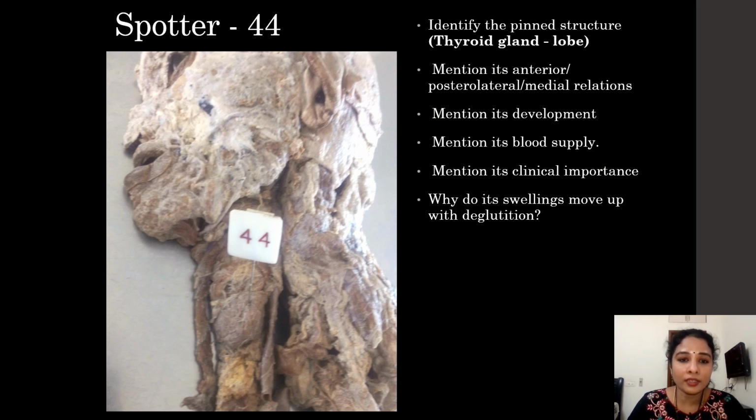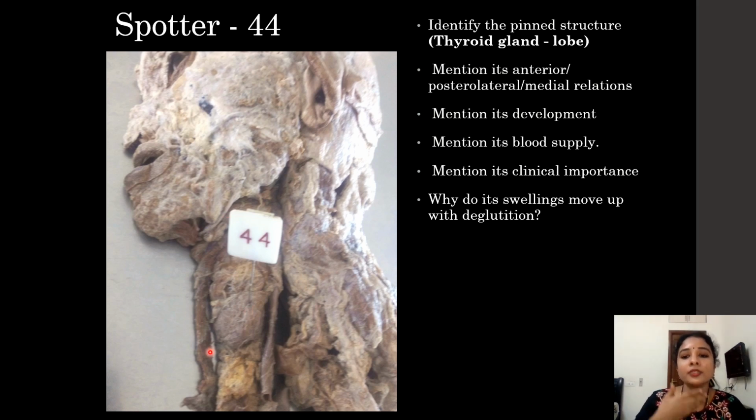So starting with the thyroid gland, the pinned structure here, this one is the thyroid gland. I think you can see it clearly. The outline of the thyroid gland I am showing. So this is the thyroid gland, one side of the thyroid. So identify it as a thyroid lobe of the thyroid gland, and its relations are often asked.